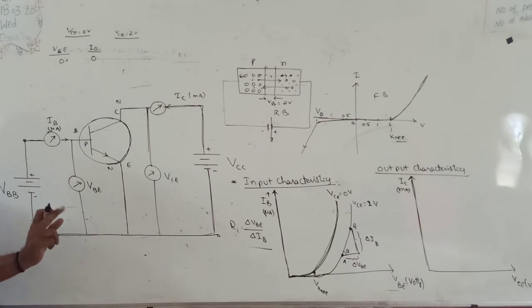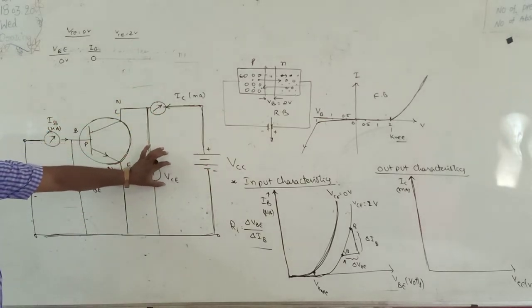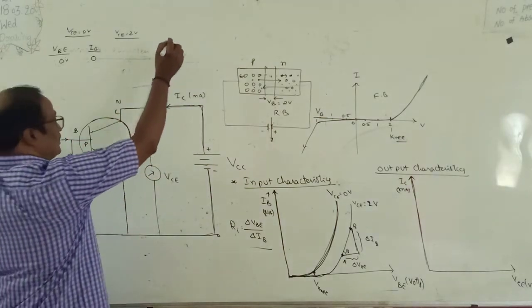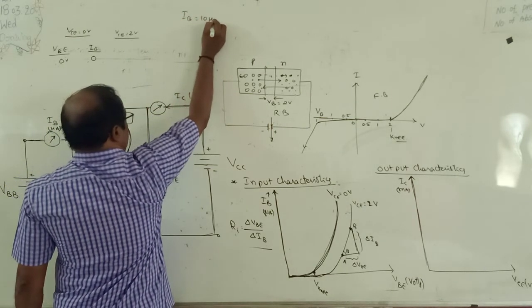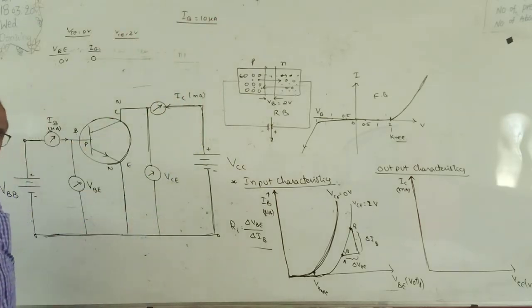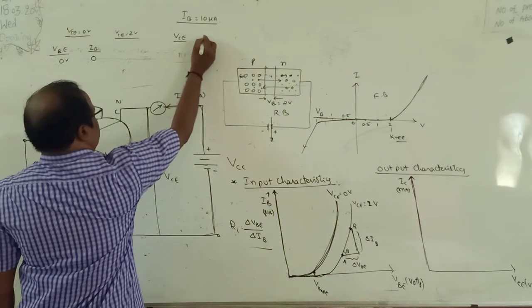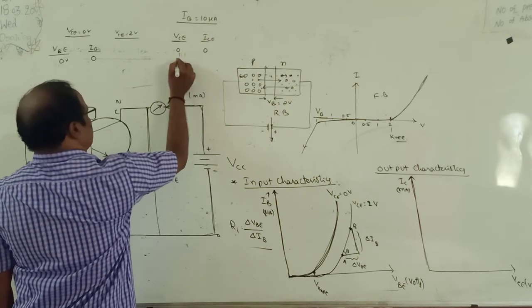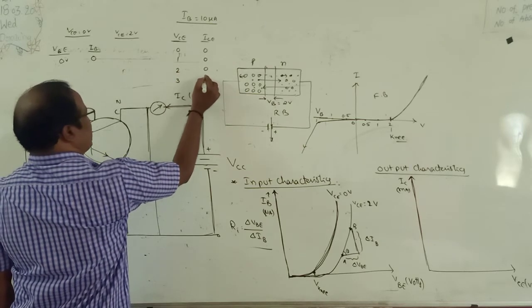But remember my students, to measure the output characteristics and how IC changes with respect to VCE, the input current is kept constant. That means if input current IB is, suppose, 10 microamps, then IB is constant at 10 microamps. This is fixed. Now how does IC change along with VCE? VCE 0, IC is also 0. VCE 1, IC 0. VCE 2, IC 0. VCE 3, IC is 1.